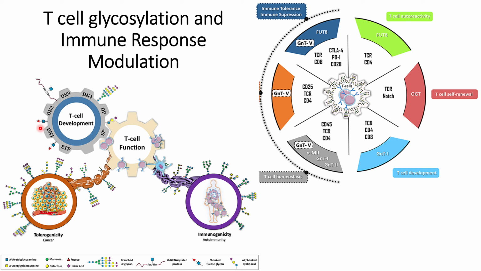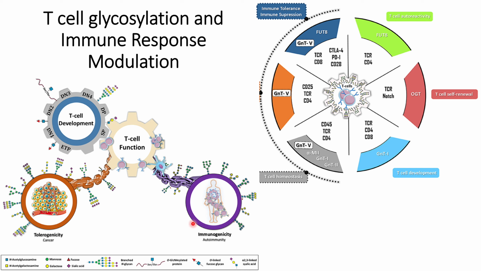However, glycan and fucose glycosylation further helps in T cell development, and then finally the cells will acquire the double positive and single positive stage with the proper N glycosylation. With proper N glycosylation, T cells will be able to perform their function regularly. However, when these glycosylations are not done properly, this will lead to dysfunction of the T cell. It might lead either to immunogenicity, that is an autoimmune response, or to tolerogenicity.